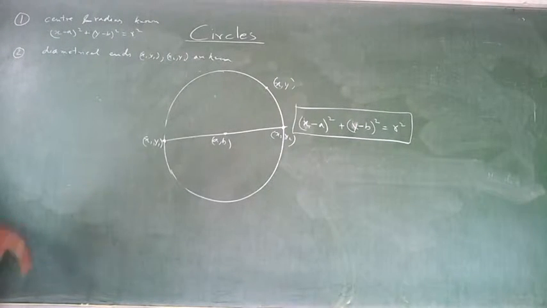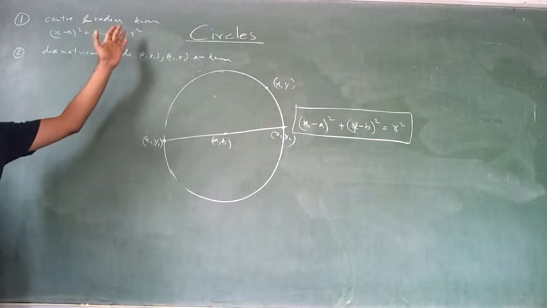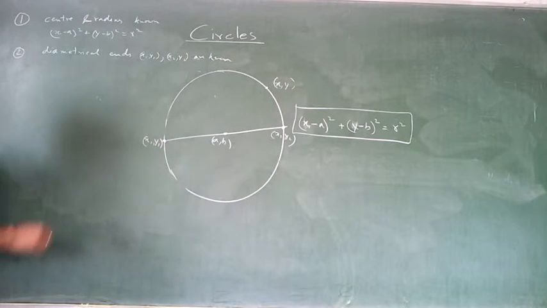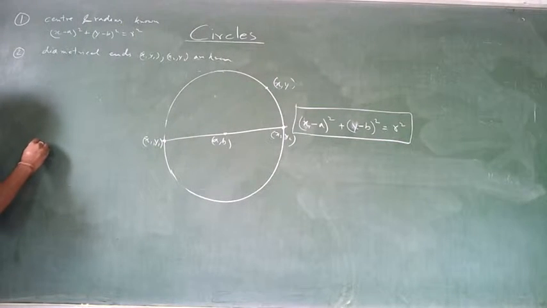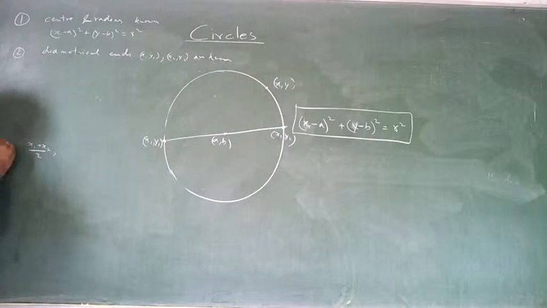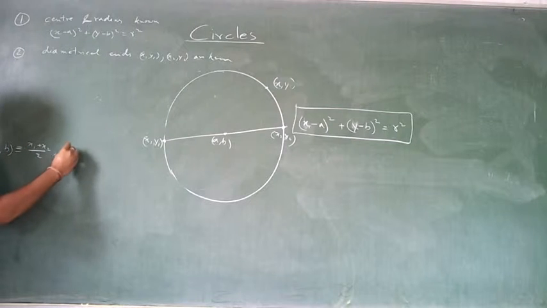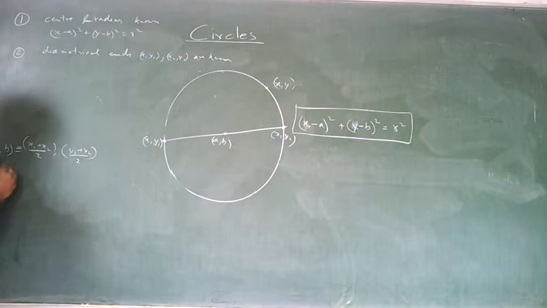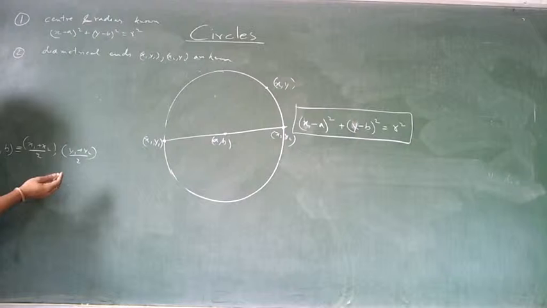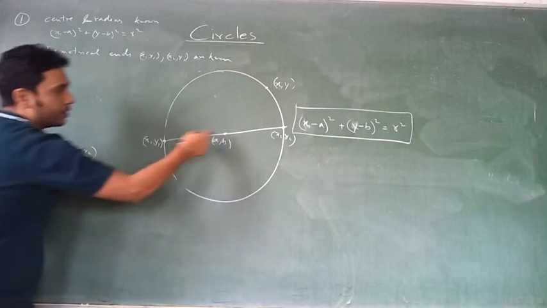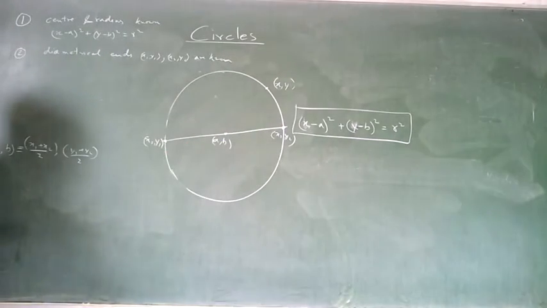Okay, so one way of doing it is again applying the first one. That's a long way. We'll not do it that way, but I'll just write it. What will be the center? Center would be x1 plus x2 by 2, comma, this is a comma b, a comma b would be y1 plus y2 by 2. I know the center, I can apply this. What would be the radius? Diameter square would be the distance square between the 2 points.